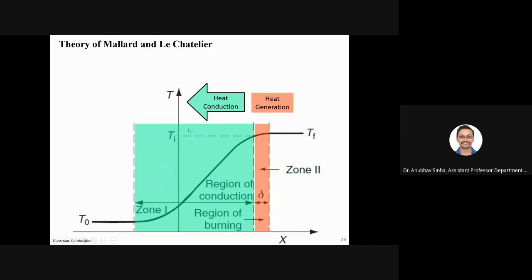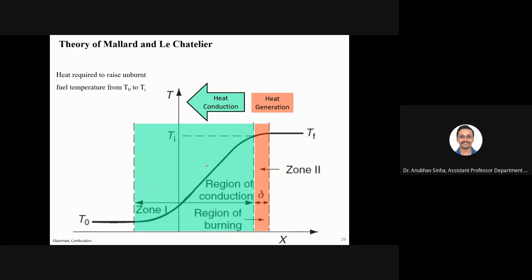Now, that heat will be conducted back. The fresh gases which are coming also need to heat up, right? They have to go from 300 Kelvin to some ignition temperature Ti. After that, it will burn. So that heat is supplied by these burned gases which are burning.